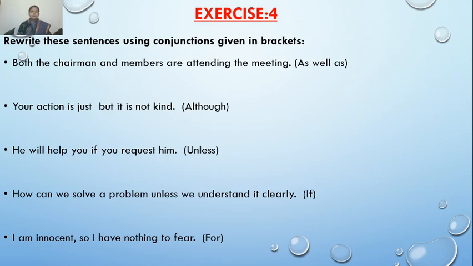Have you opened? Let's start with the first sentence. The first sentence is: both the chairman and members are attending the meeting. Beta, here the sentences are already joined with the conjunction. As it is written now, rewrite these sentences using the conjunctions given in the brackets.